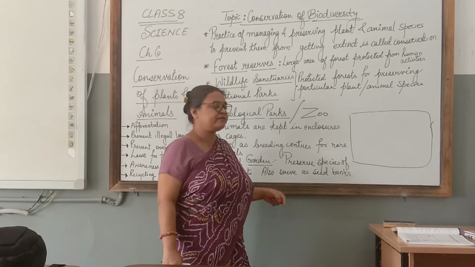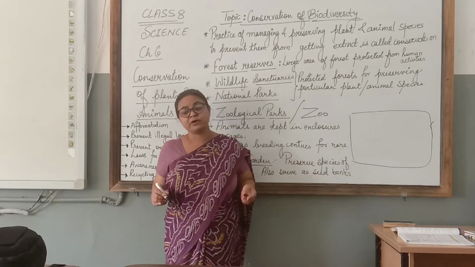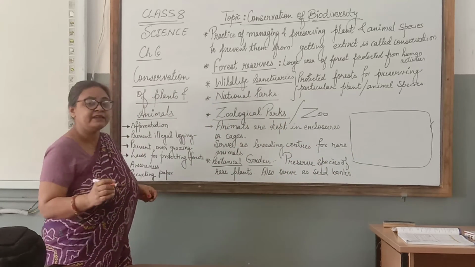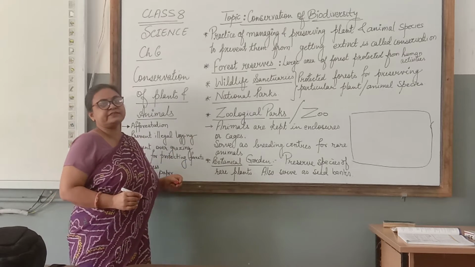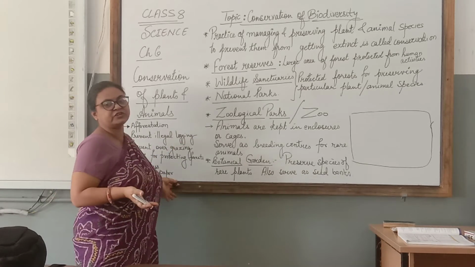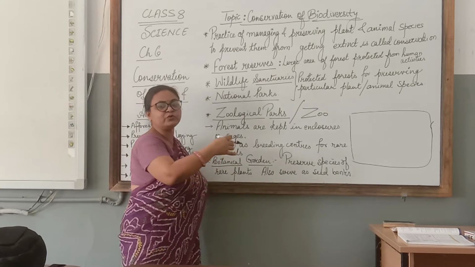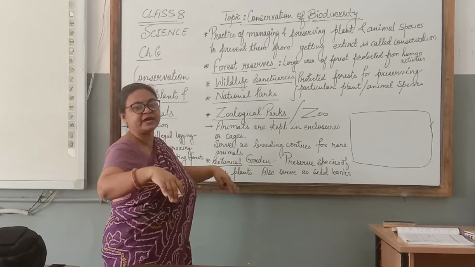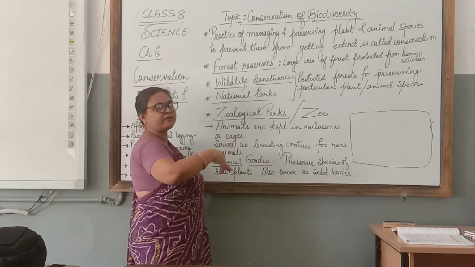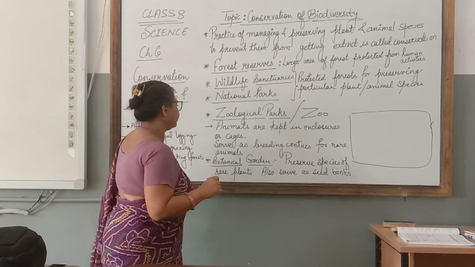They can go in their vehicles. There are roads inside the enclosure. People can go in their vehicles and watch these animals in their natural habitat. They can see these animals. While in the zoo, you know, animals are in the cages. Here they are freely moving, and we need to have a vehicle over there.